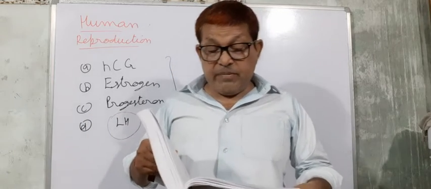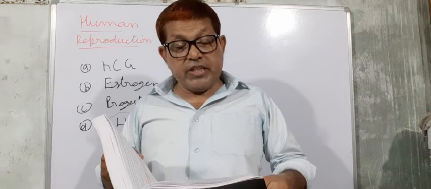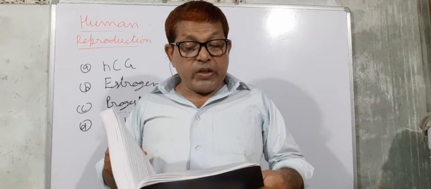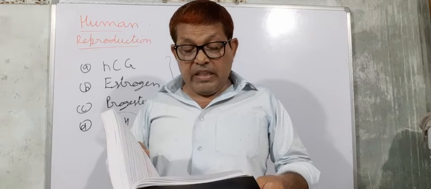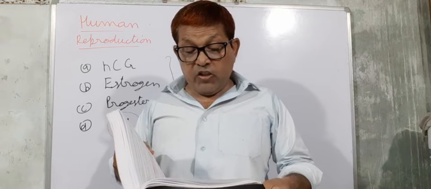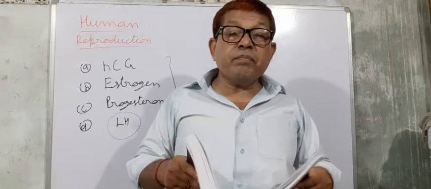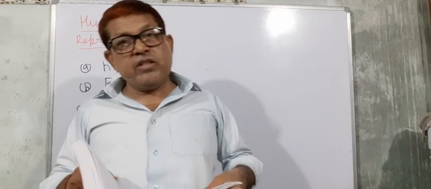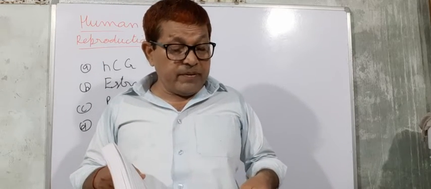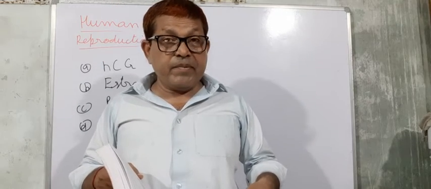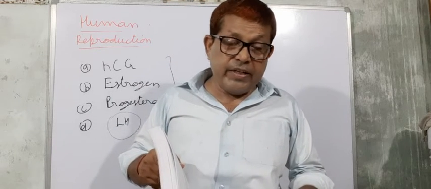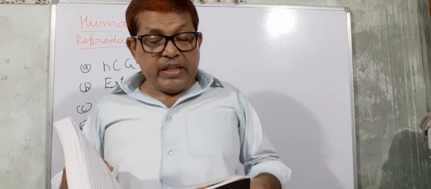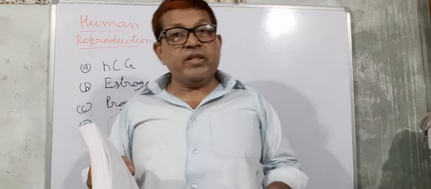These questions came in 2012 and 2016. They are found in the seminiferous tubules and they provide nourishment to the developing sperm or developing germ cells.